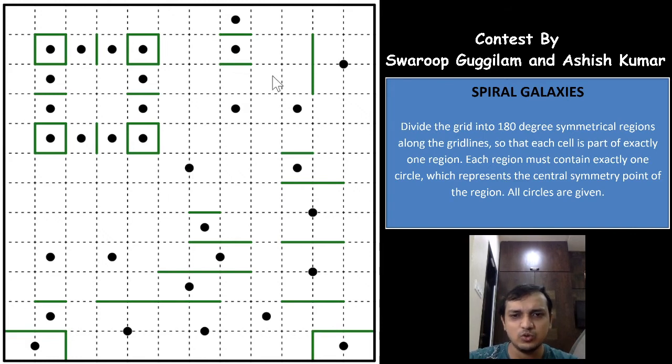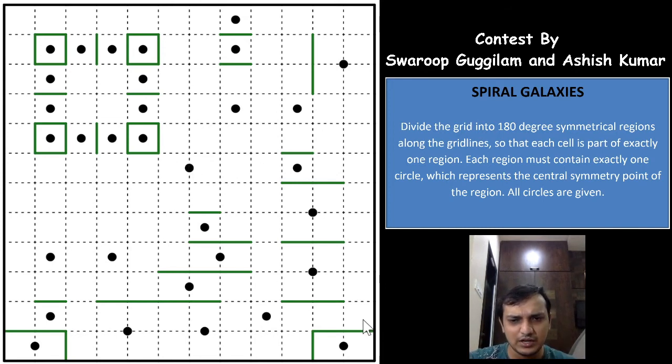There is no other way any other galaxy can take this cell, which means that if this cell is taken by this galaxy, the 180-degree cell of this cell is this, because we know it is 180-degree rotationally symmetric. Which means that this cell will have to be taken by this galaxy.